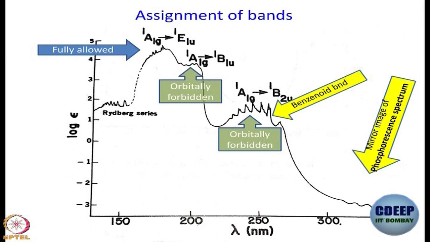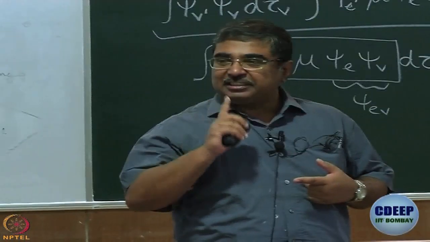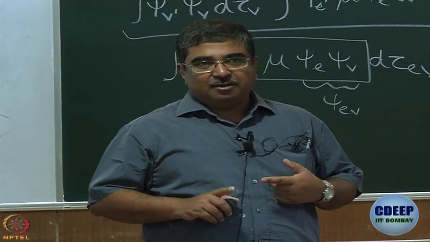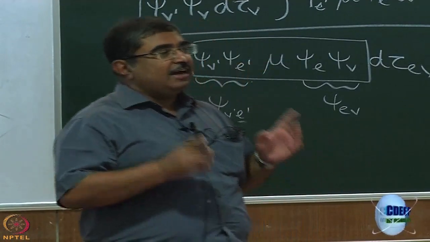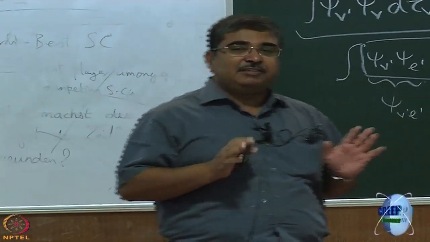The only part left is this. Now, if you look at the phosphorescence spectrum, I think you are familiar with fluorescence and phosphorescence, aren't you? What is fluorescence? First of all, let us say it is an emissive deactivation pathway of an excited state. Both fluorescence and phosphorescence are emissive deactivation pathways of an excited state.